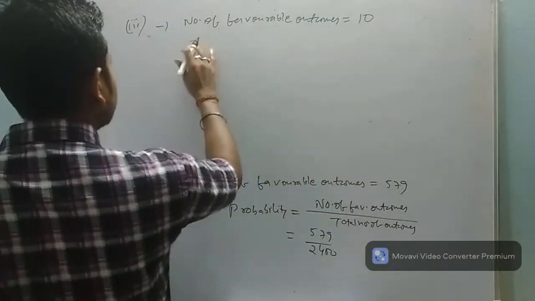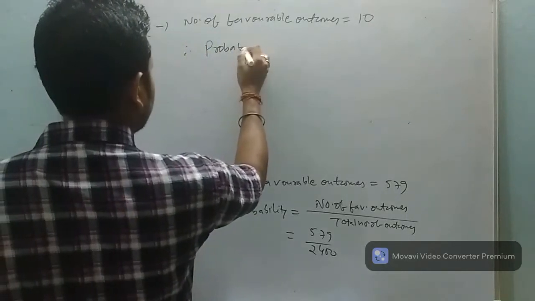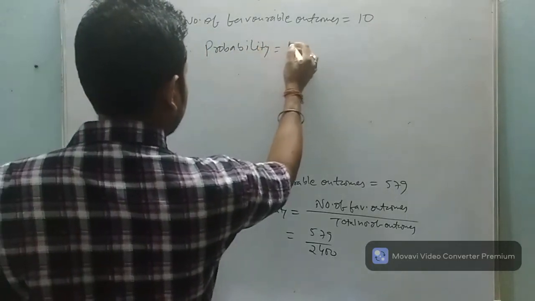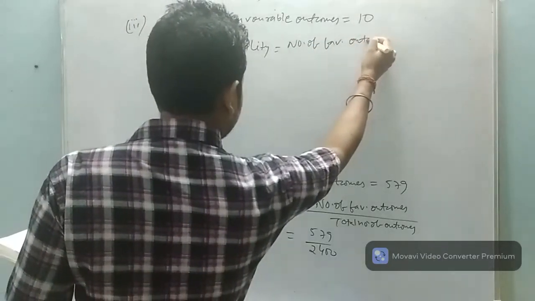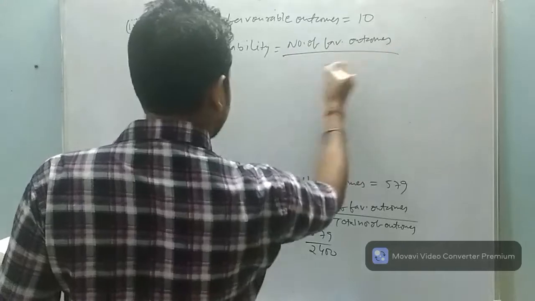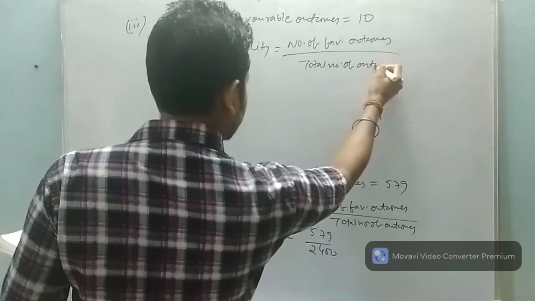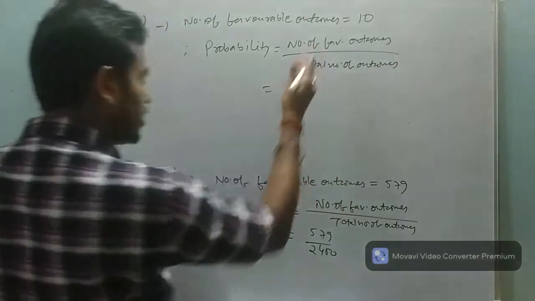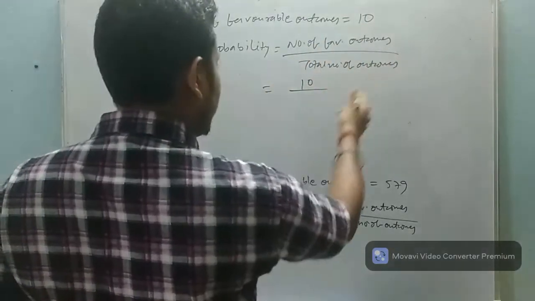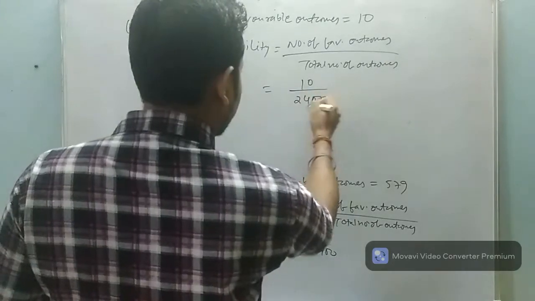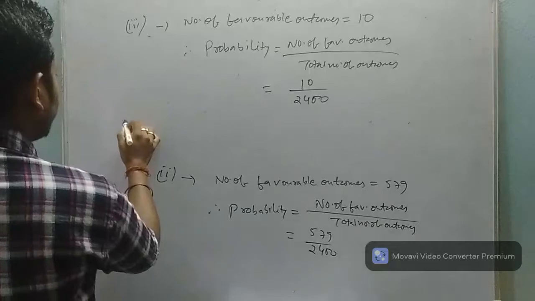And probability is equal to number of favorable outcomes upon total number of outcomes. So number of favorable outcomes is 10, and total number of outcomes we know is 2,400. So this is our answer. Now question number 4.